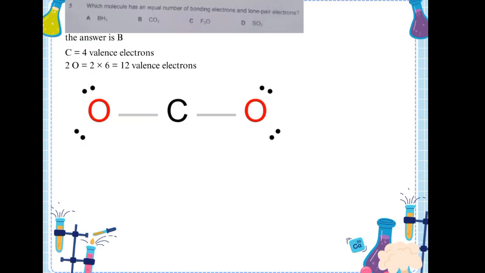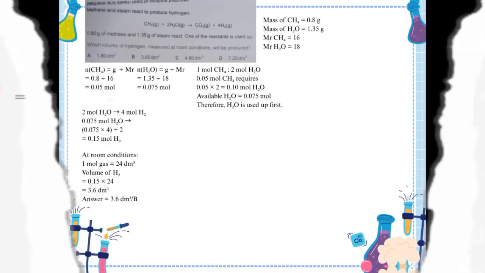Question number one: which molecule has an equal number of bonding electrons and lone pair electrons? The answer is B, because carbon has 4 valence electrons and the 2 oxygen atoms contribute 12 more, giving 16 electrons in total. The structure is O double bond C double bond O with 2 double bonds. The 2 double bonds contain 8 bonding electrons, and the lone pairs on the oxygen atoms contain 8 lone pair electrons. Since the numbers are equal, the answer is B.